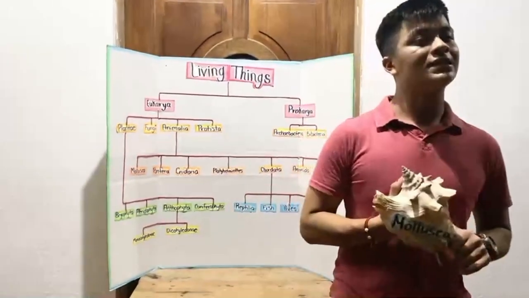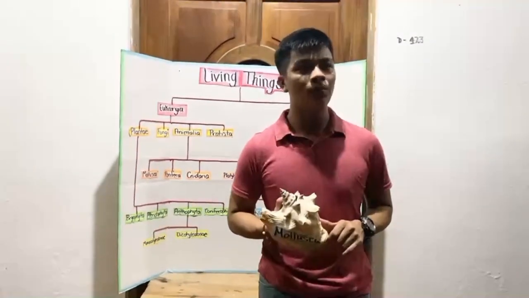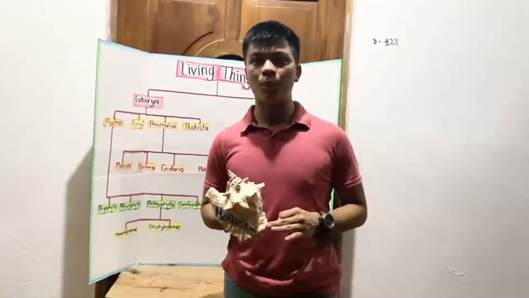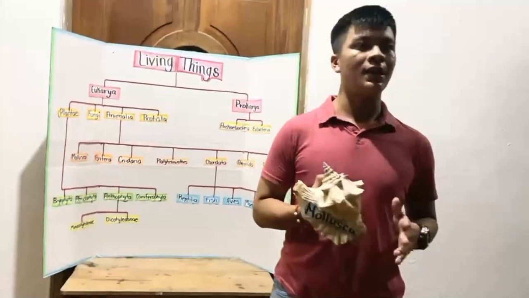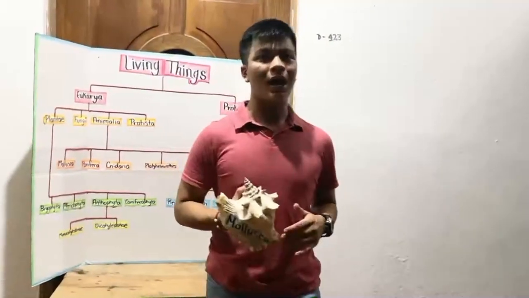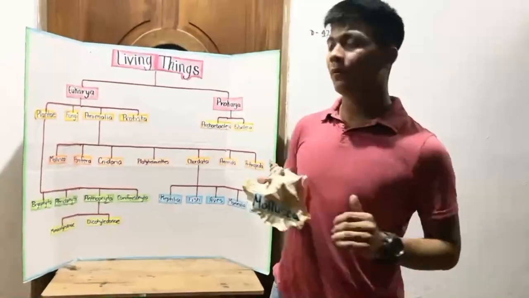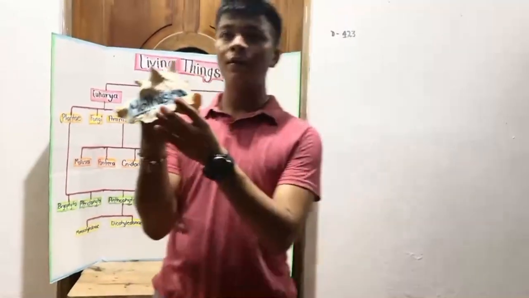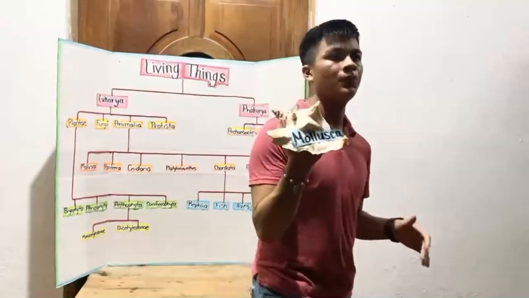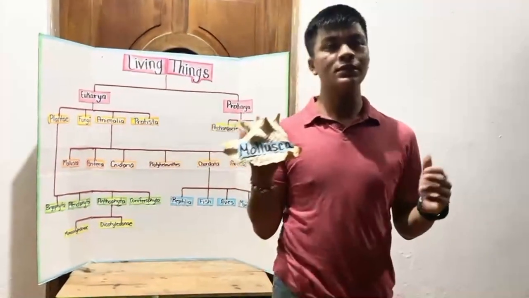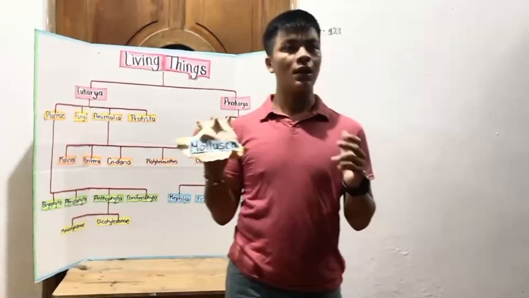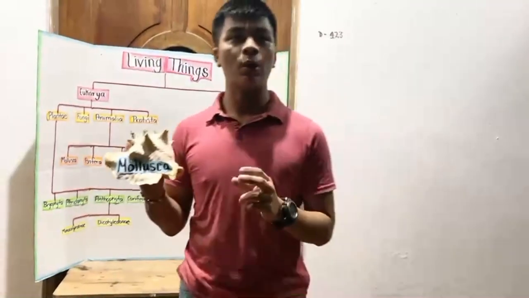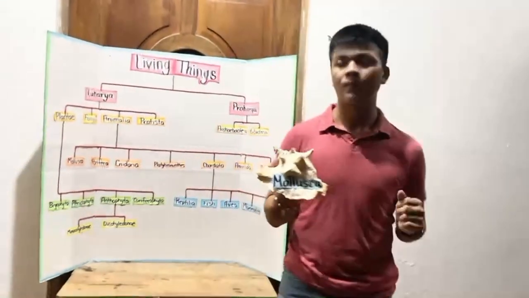I'll be talking about the 7 phyla that fall under the kingdom Animalia, which are Mollusca, Annelida, Arthropoda, Porifera, Platyhelminthes, Cnidaria, and Chordata. To start with, the phylum of Mollusca. As you see here, I have an example of a Mollusca organism. A key characteristic of this phylum is that organisms have either an external or internal shell. However, they have no body segments.